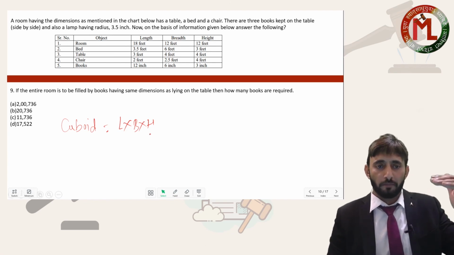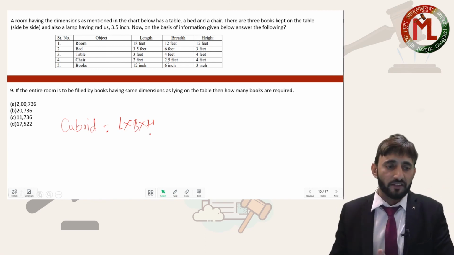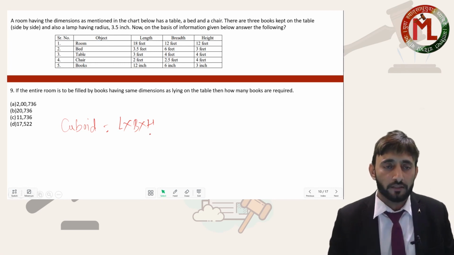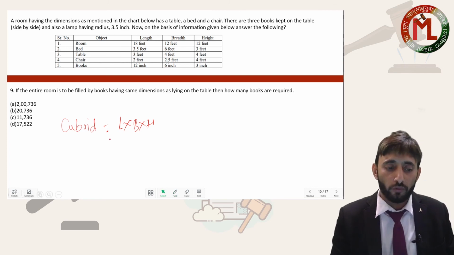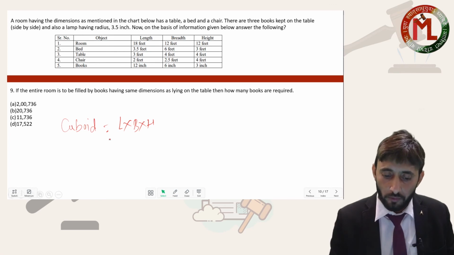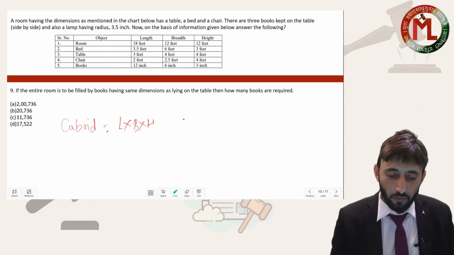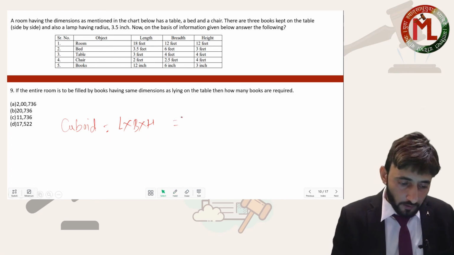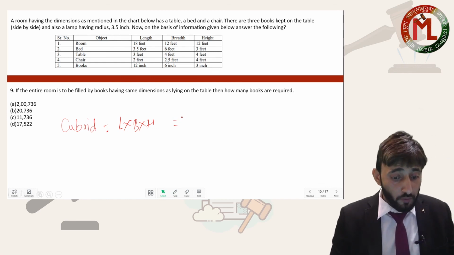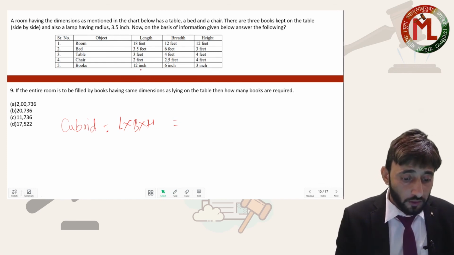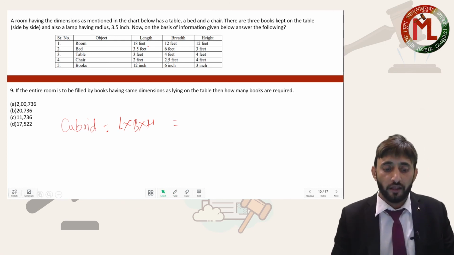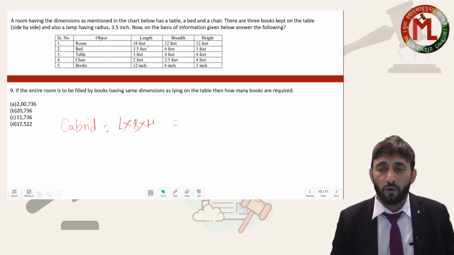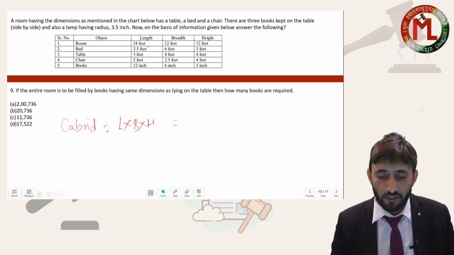So books can be placed in terms of stacks also, books are placed side by side also, there will be multiple layers. So can I say my dear, total number of books required will be equal to the volume of the room divided by the volume of the book. Book is also in the form of a cuboid. Here one more thing you have to be very careful, the room dimensions are in feet and book dimensions are in inches. So either you write all the numbers in inches or all the numbers in feet.